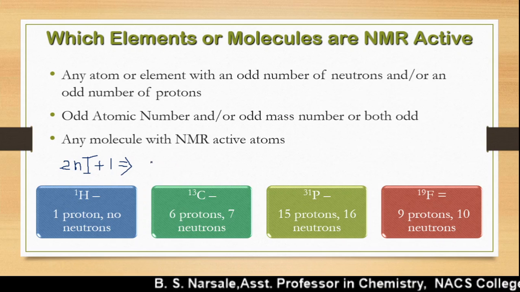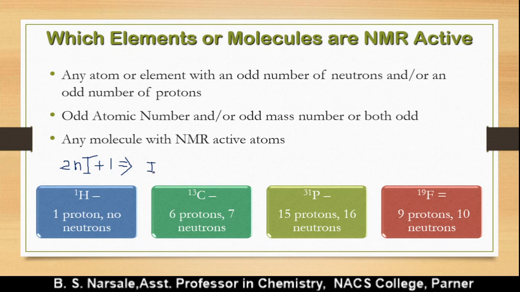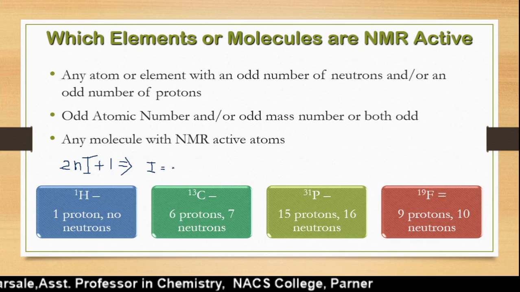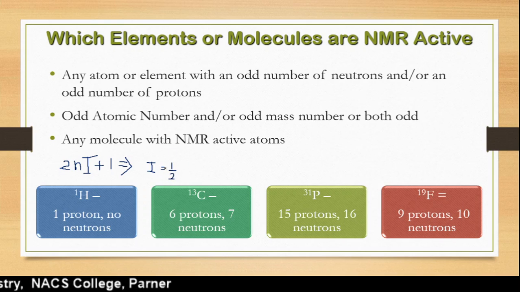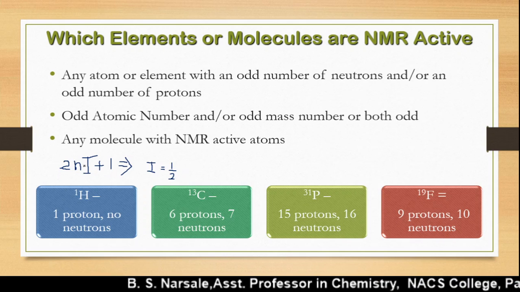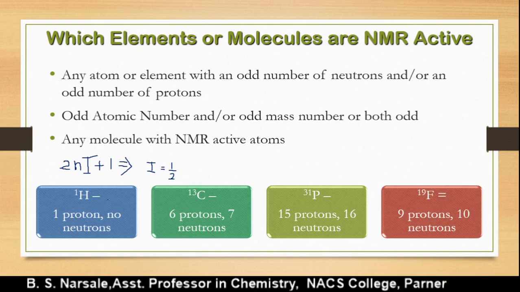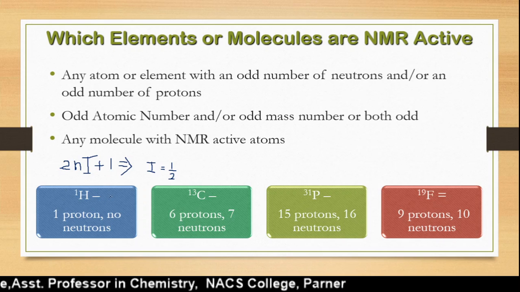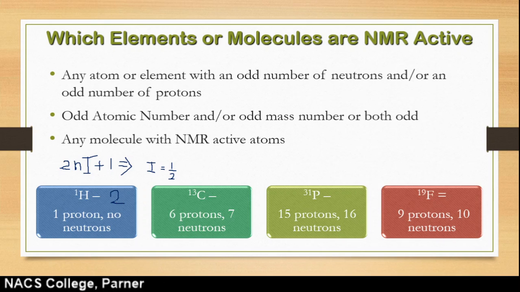Hydrogen has an I value of half. How much is the I value for hydrogen? Only half, 1 by 2. So if you put it in the equation, the hydrogen atom is a single atom: 2 into 1 into half becomes 1, plus 1. That means the number of allowed spin states for hydrogen is 2. Nuclear spin states allowed are 2.